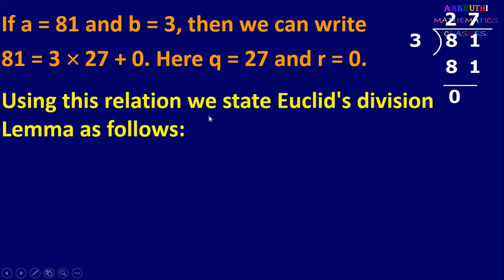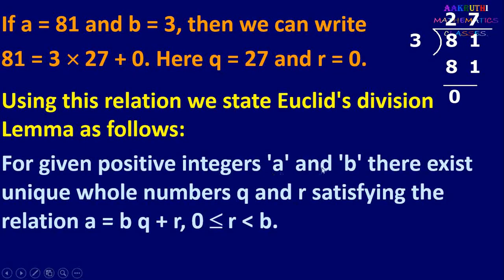Using this relation, we state Euclid's division lemma as follows. For given positive integers a and b, there exist unique whole numbers q and r satisfying the relation a equal to bq plus r, where r is greater than or equal to 0 and less than b.